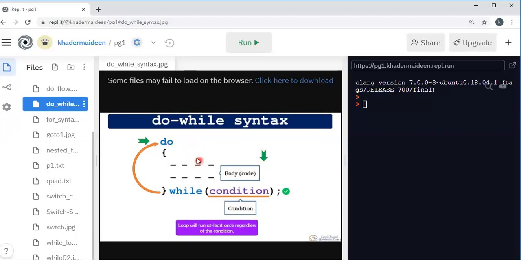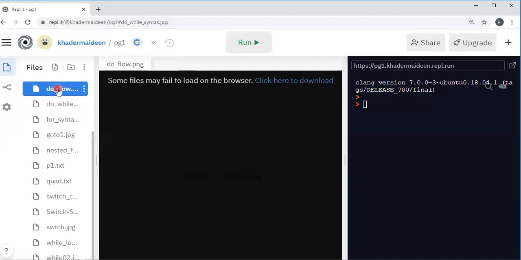Whereas here, the body will be executed at least one time, and then if the condition is false, it comes out of the loop. So only one time the body will be executed. There, in the while, it is not possible. So that is the difference between the while and the do while.